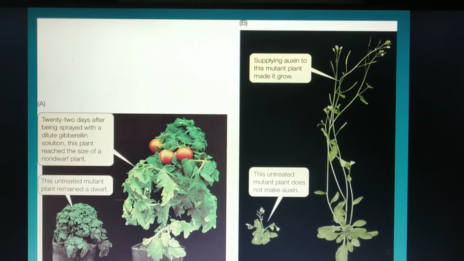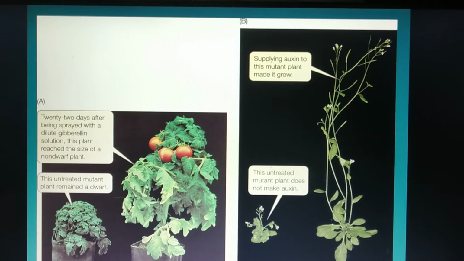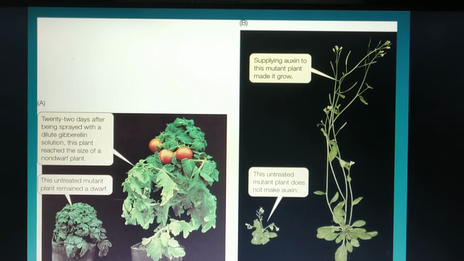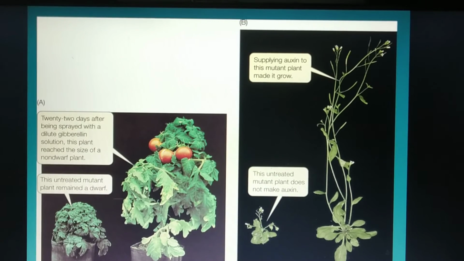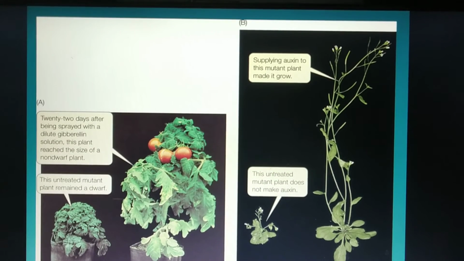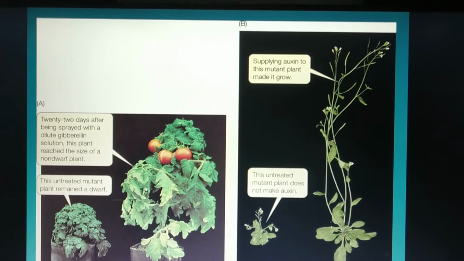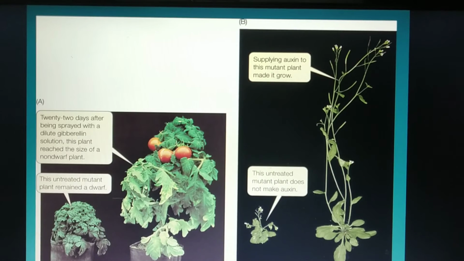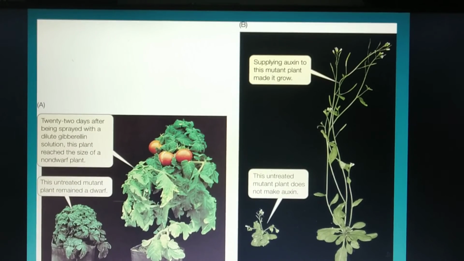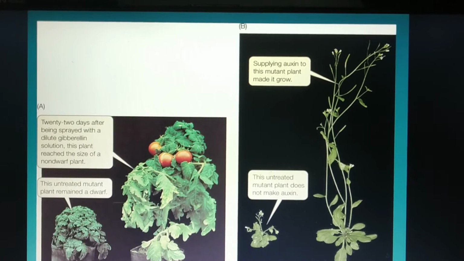But when this type of plant was sprayed with gibberellin, in the next figure in part A, after 22 days of being sprayed with dilute gibberellin solution, this plant reached the size of a non-dwarf plant. This basically shows that on application of gibberellin, the plant can reach its normal size.